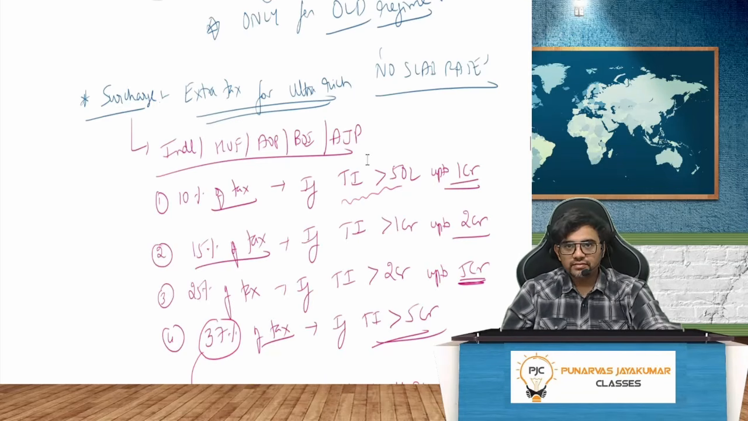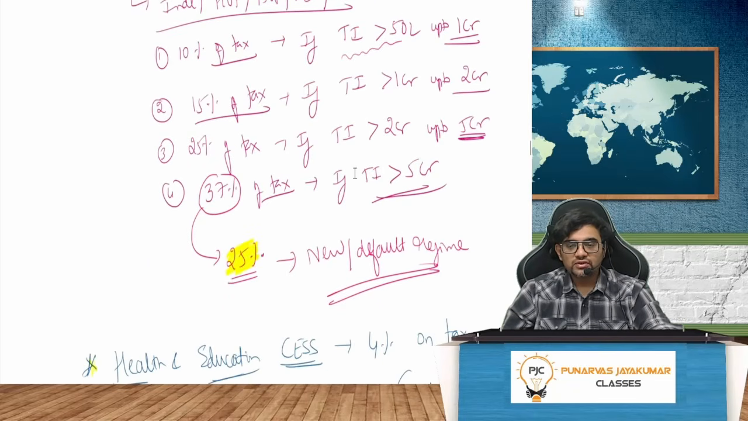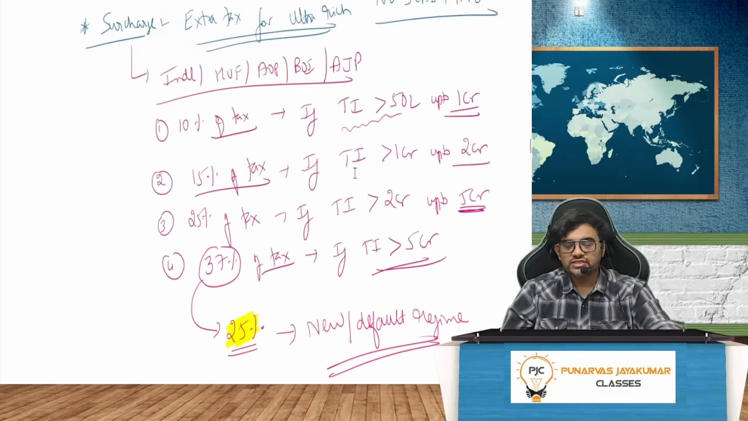No slab rate. On the Mangalore Udupi side, super ultra rich fellows will be there. They will come in a white dhoti and white shirt. You will not even know that they are so rich, but they'll have crores of rupees. They will pay something called surcharge. Surcharge is the extra tax for the ultra rich. There is no slab rate and all those things. Very simple.